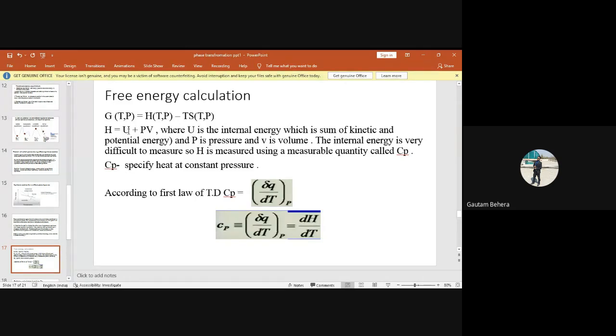Anybody remember what is Cp? Heat capacity at constant pressure. Heat capacity or specific heat at constant pressure, right? Very good. So according to the first law of thermodynamics, Cp is equal to del Q by dT at constant pressure. Everybody knows this formula, yes or no? Yes, sir.